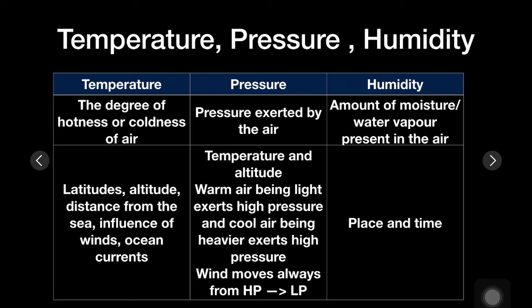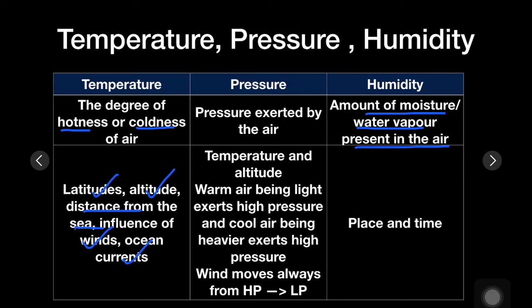Let's understand how temperature, pressure and humidity are related to each other. What is temperature? It is the degree of hotness or coldness of air, how hot or how cold air is. The pressure exerted by the air is known as air pressure. And humidity, the amount of moisture, which means water vapor, present in the air is known as humidity. Now temperature depends on latitude, altitude and distance from sea. Along with that, the influence of wind and ocean currents also affects the temperature.